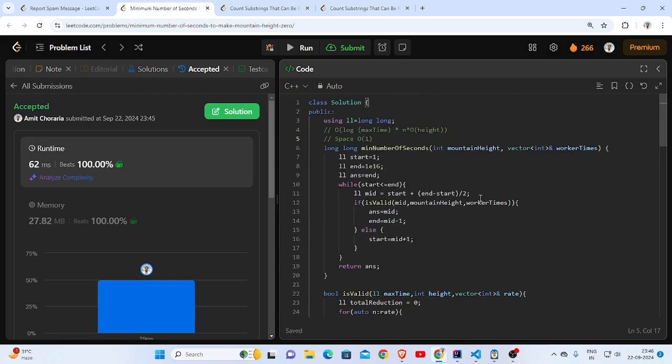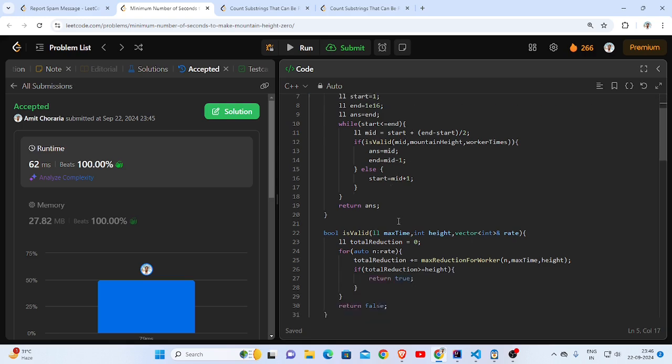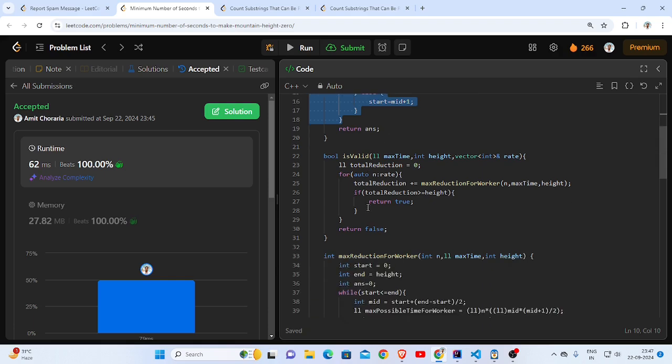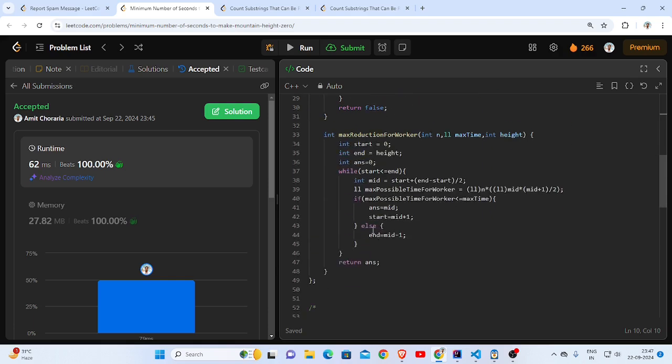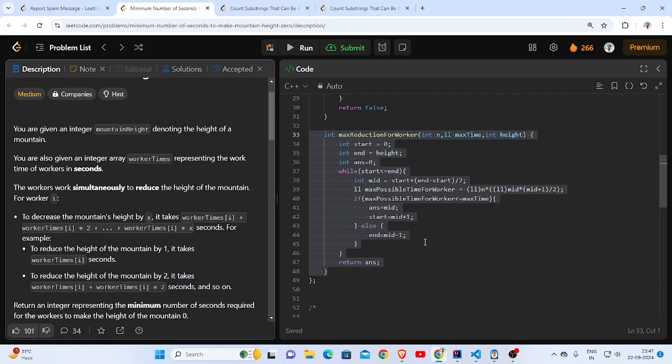Alright, so this is what the other solution is, but can we do something better? And the answer is yes, because at this point, this binary search on time is fine, but the binary search on height is not really required, because if we try to see what we are trying to find in the binary search, the mid or the reduction, which is nothing but x.